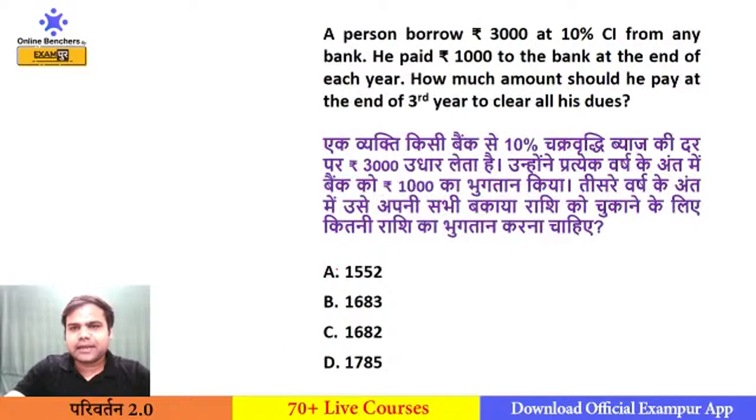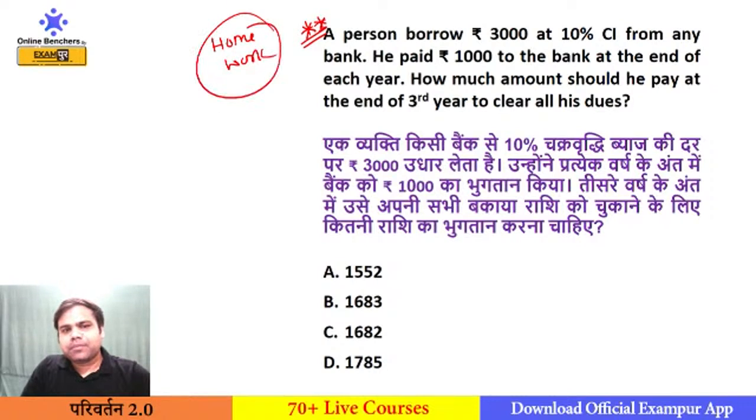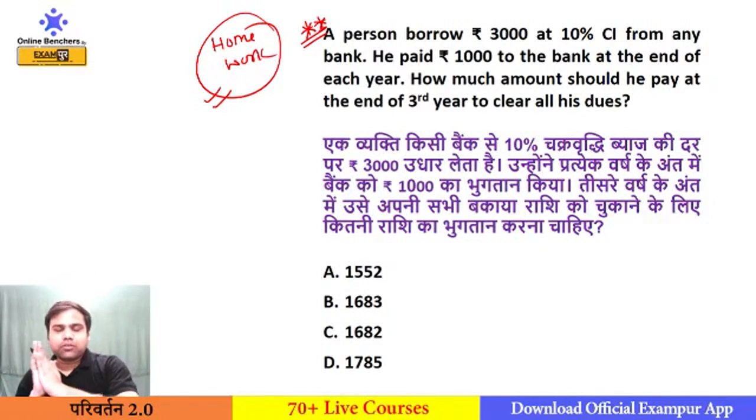So this is your SI question, and I will be giving it to you as your homework. Try to solve this question, because we have solved a similar question in your SI chapter, and I gave a simple interest question as homework to you, but none of you have solved it, and I have seen the comment box was empty.